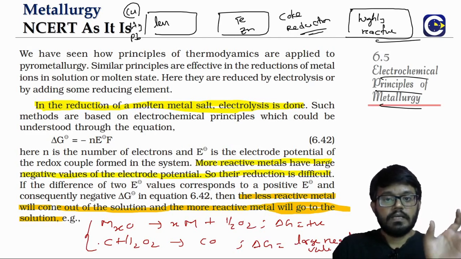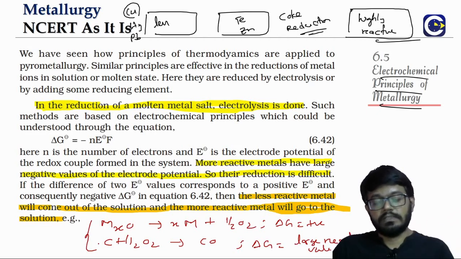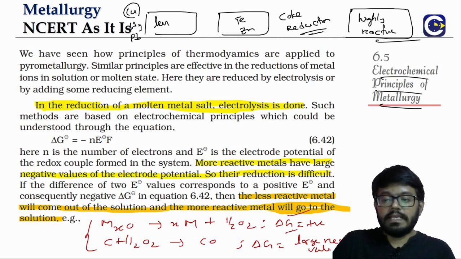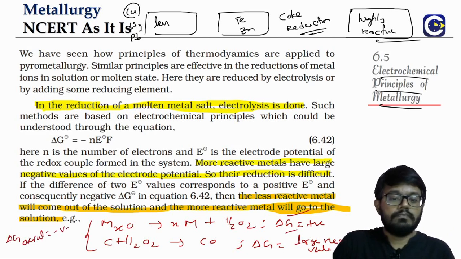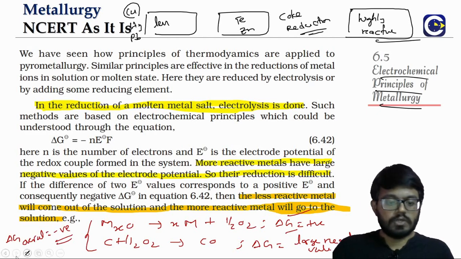When we say reduction of the metal oxide, it is not just reduction. It is happening along with the reducing agent forming its oxide. It's a redox reaction. If you add up both these, the del G for the overall reaction will become negative. That is what will make it spontaneous. And that is how we will choose the reducing agent also. So all that we have discussed before.